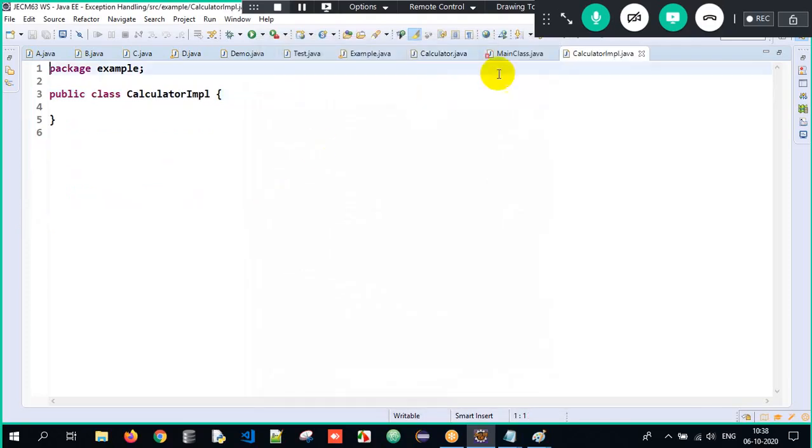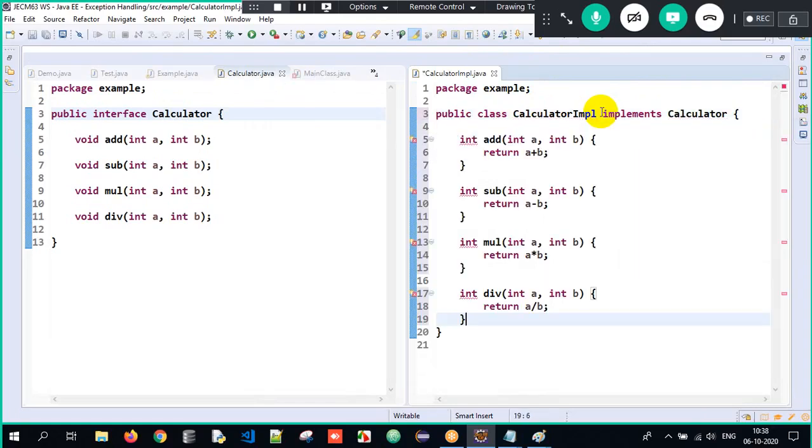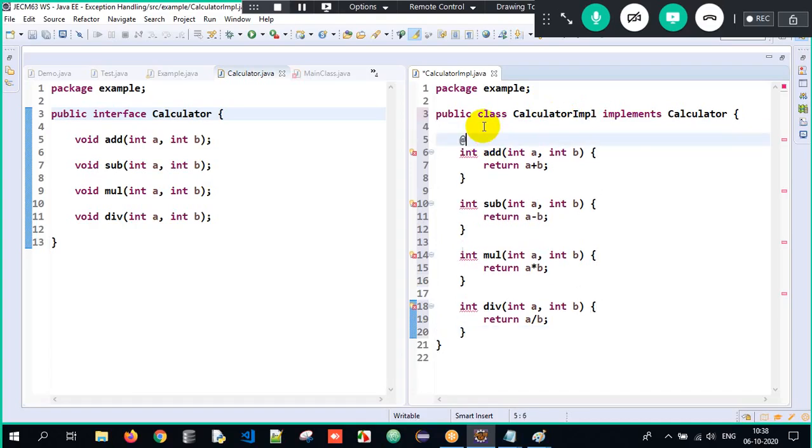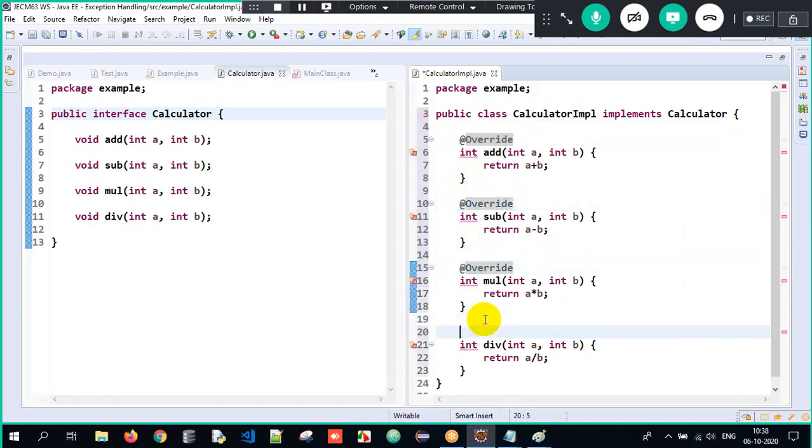Calculator IMPL. Now over here, how am I supposed to implement it? Calculator IMPL implements calculator interface, and I have to override all the methods over here. See, annotation, override. Similarly, I have to copy paste it everywhere, because they are all overridden methods.